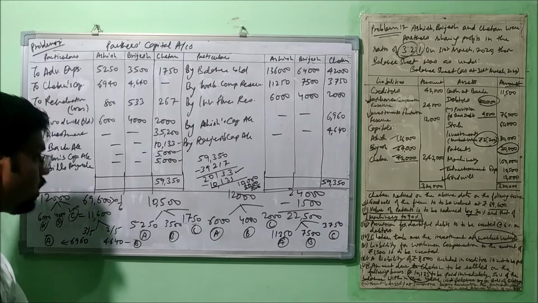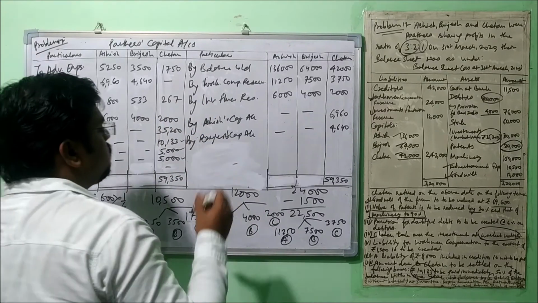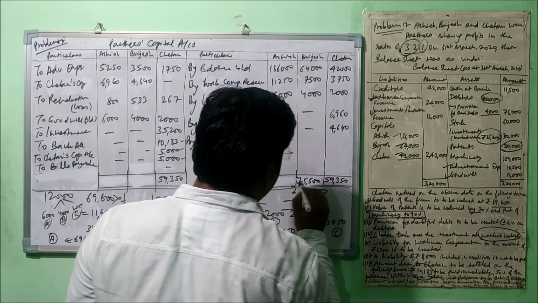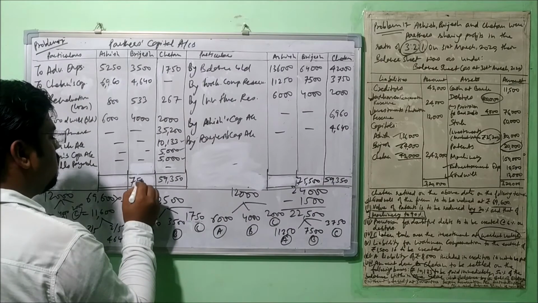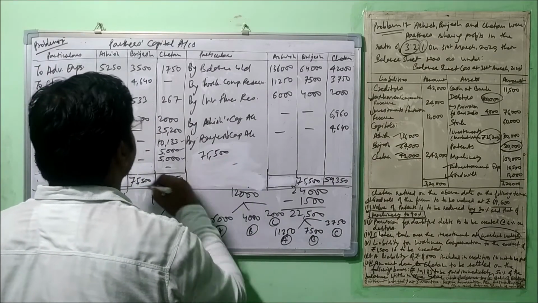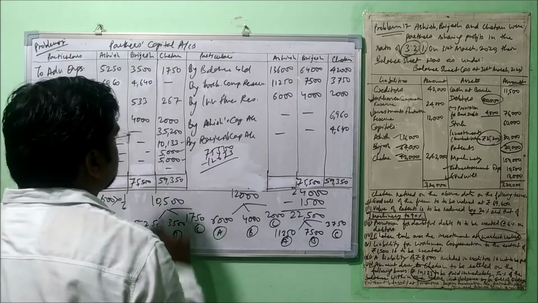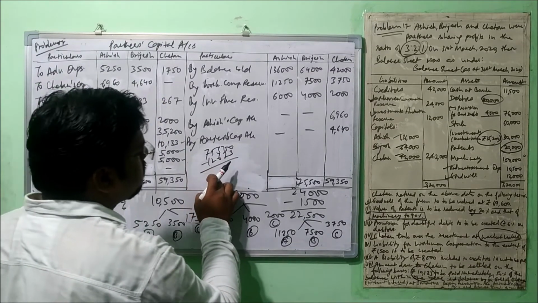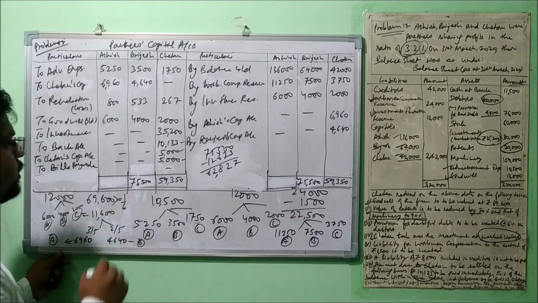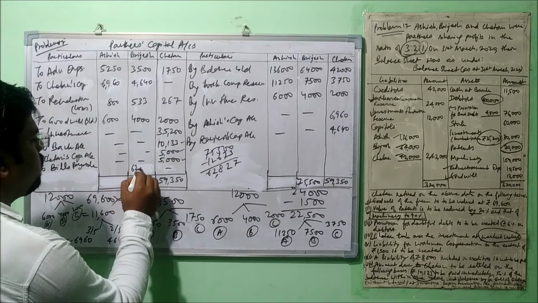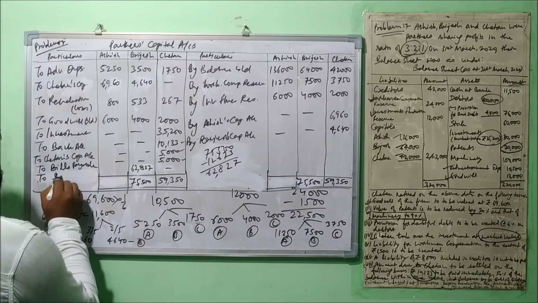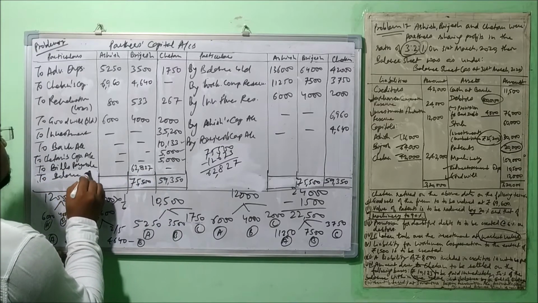Alright. Now let's make the total for other two. So total of this side is 75,500. Okay, it will be placed here as well. Now out of this 75,500, very first we will make the total of this side. So the total of this side comes 12,673. Let's deduct it. 62,827. So let's put this value here. Alright. It will be known by to balance C.